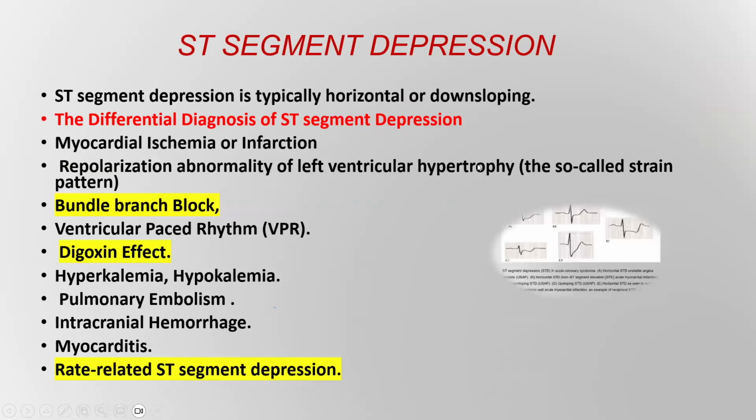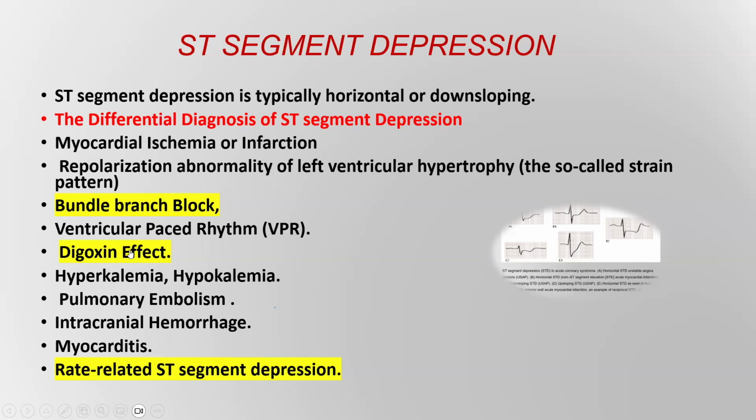Differential diagnosis for ST segment depression, the most important are bundle branch block, digoxin effect, and rate-related ST segment depression. In cases of sinus tachycardia, you may see ST segment depression scattered in all leads, but when you control the rate, it will return to normal. This is a rate-related ST segment depression.